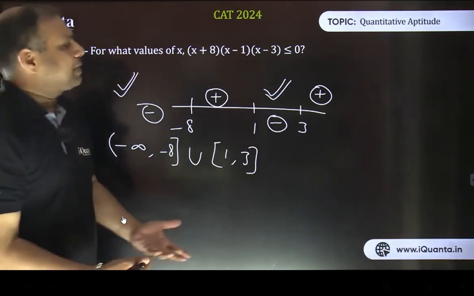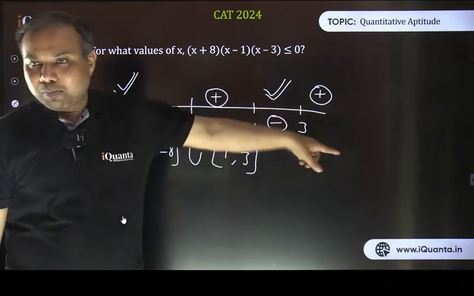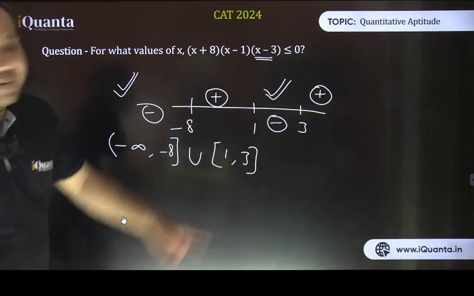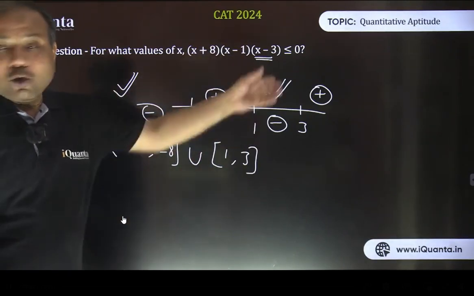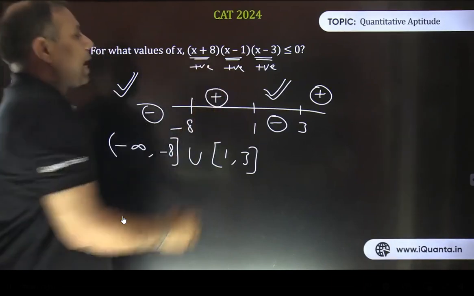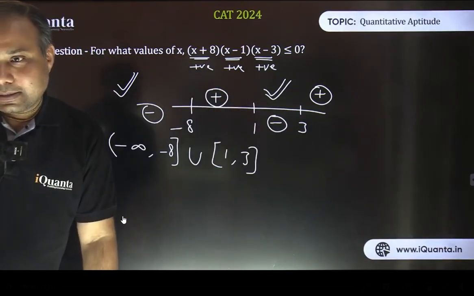Pritham is asking how to know positive and negative region in 3 points. By checking the values, Pritham. See, I just checked that here also. If the value of x is more than 3, take the value of x to be more than 3. So put it here. If x is more than 3, this term will be positive or negative. Everyone tell me. If x is more than 3, anything you can take. So this is going to be positive, na? And this is also going to be positive. This is also going to be positive. And the product is also going to be positive. That's it. ठीक है?